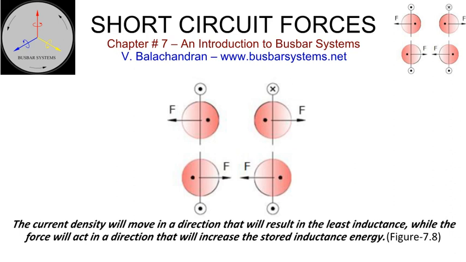Consider the examples of 2 conductors carrying current in the same direction and the opposite direction. The proximity effect tends to distort the current density distribution. The effective distance, considering the center of gravity of the current density, will be different from the geometric distance between the center of the cylinders. It will depend upon the proximity and the direction of the flow of the current. The current density will move in a direction that will result in the least inductance, while the force will act in a direction that will increase the stored inductance energy.